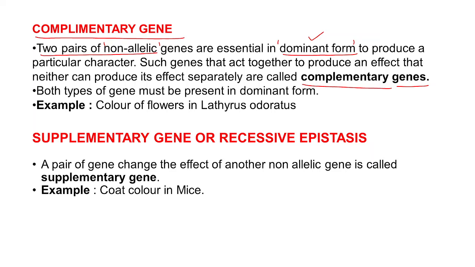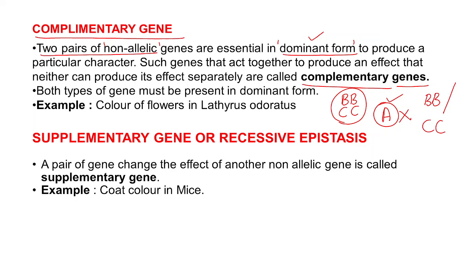For example, if a character A is produced by the complementary genes B and C in their dominant condition, then only if the condition is B and C will the character be produced. In case it is only capital B, or only capital C, then it cannot be produced. Is that clear? What is a complementary gene?